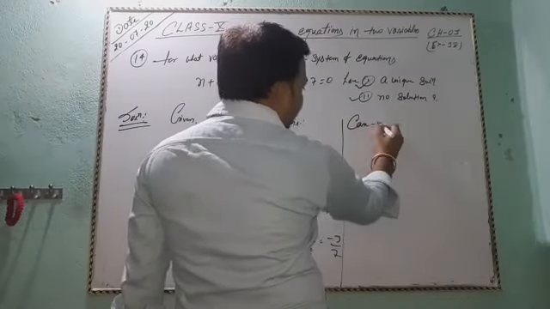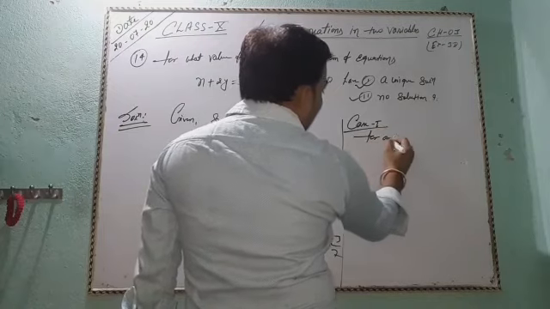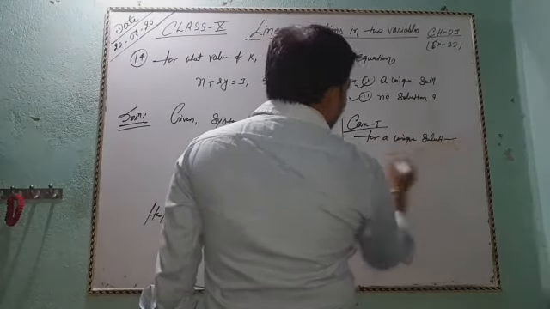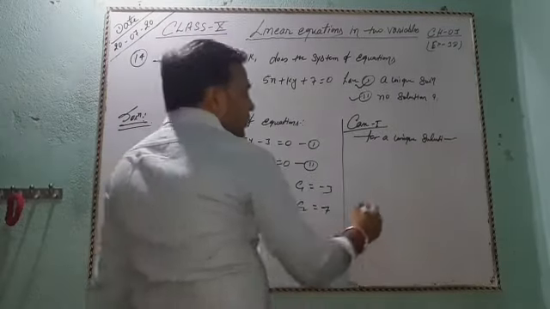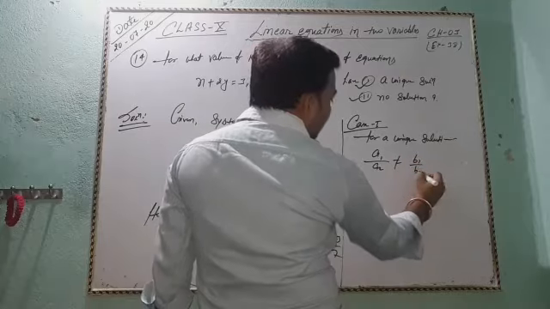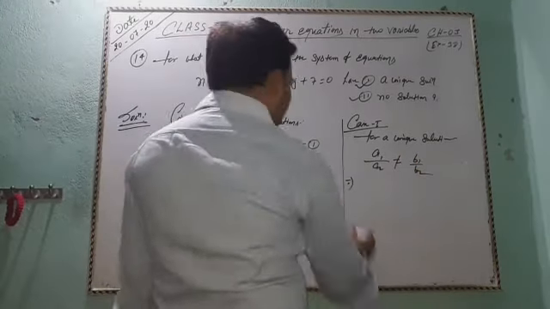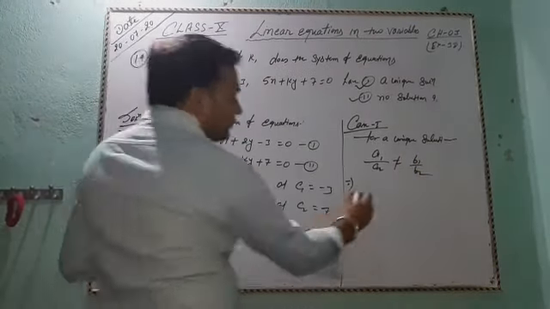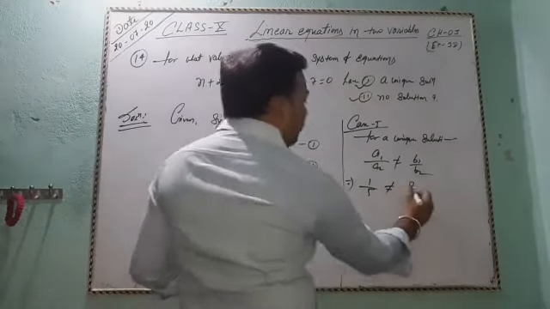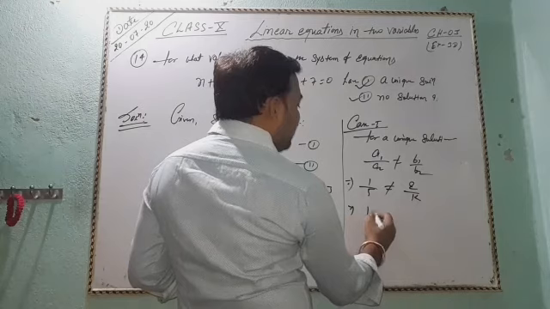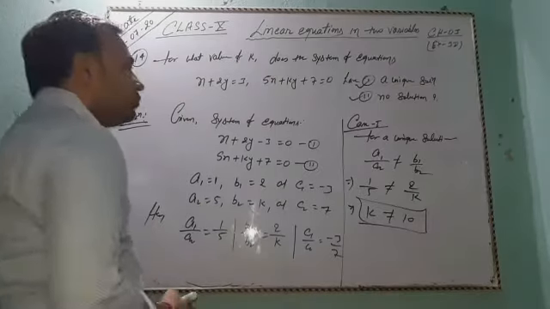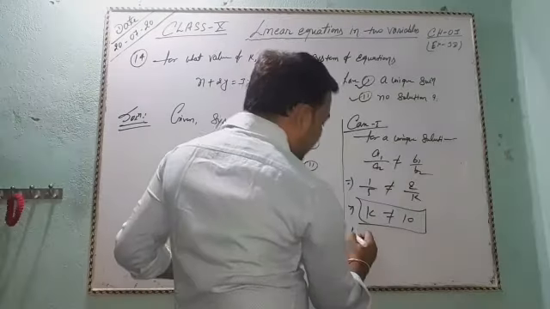Case first, for a unique solution, it must have a1 by a2 not equal to b1 by b2. So this implies 1 by 5 not equal to 2 by k. By cross multiplication, k not equal to 10.